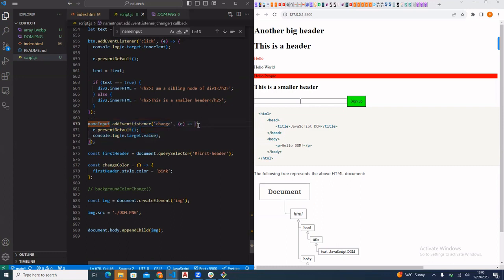So we can have this also as an event type. You have the click events, you have the change events. But this is mostly applicable for input elements. It's an event that is triggered whenever the user is trying to input data into an input field. After inputting the data, it has a special event object that we saw here, and the value of what has been inputted can actually be retrieved using e.target.value.